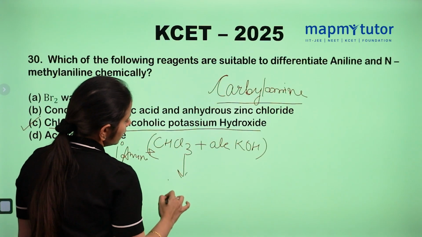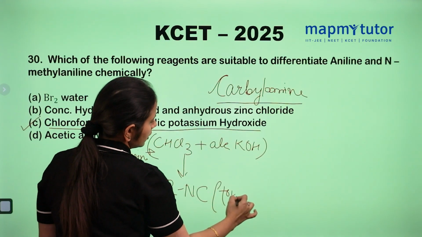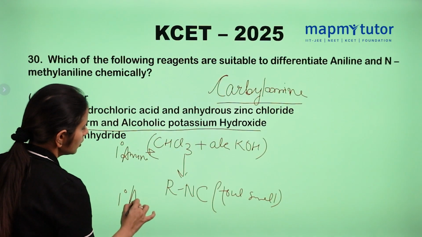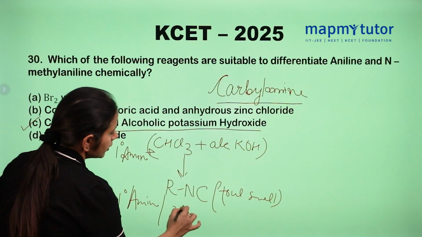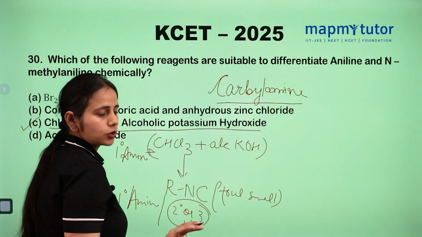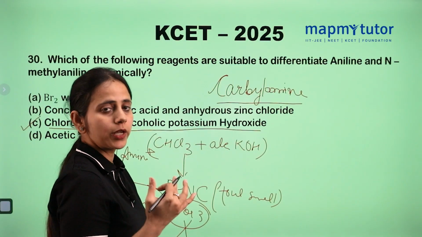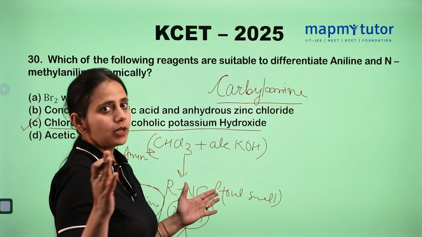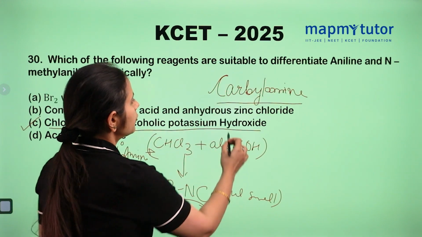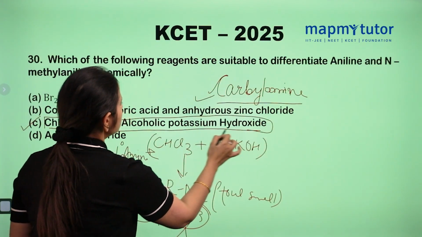When chloroform and alcoholic KOH react with a primary amine, it will give an isocyanide group, which has a foul smell. So it clearly differentiates the primary amine from a secondary or tertiary amine. Secondary or tertiary amines will not give this test. Only a primary amine will give the carbylamine test. In this way, we can differentiate the primary amine from the secondary amine, that is aniline and methyl aniline, with the help of the carbylamine test, that is chloroform and alcoholic KOH.